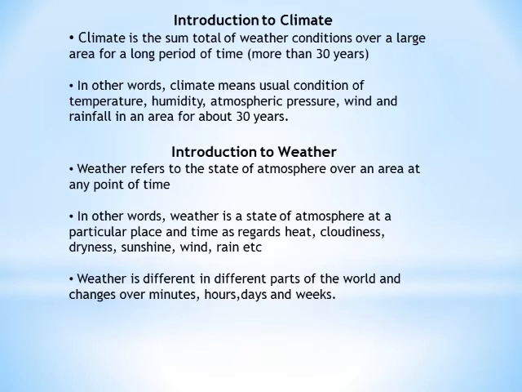If I am given a chance to work in India, I'll prefer to work in Bangalore. Why? Because Bangalore has a moderate climate. It's moderate because it's on an elevation, number one. Number two, Bangalore has wet as well as dry spells alternately. So this means Bangalore has a climate and that climate is moderate. So in a nutshell, climate means the sum total of the weather conditions over a large area for a long period of time, and that time is about 30 years.